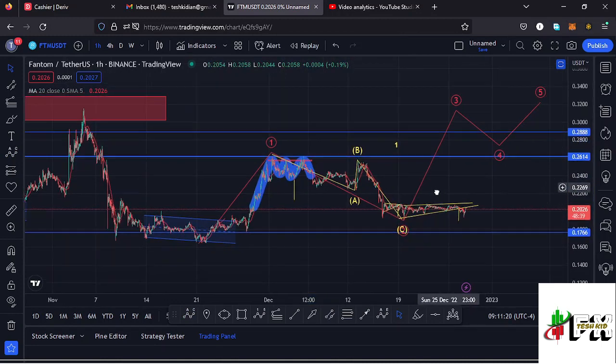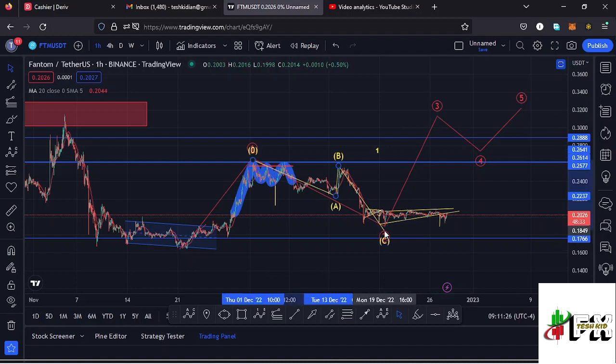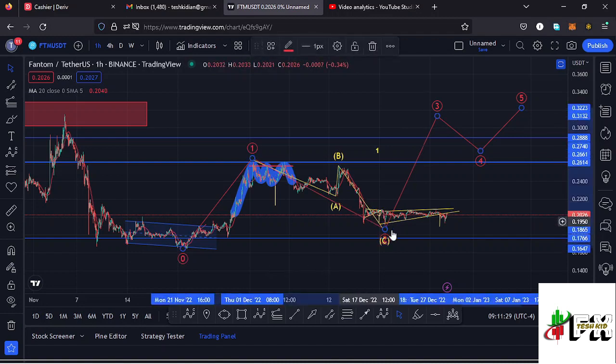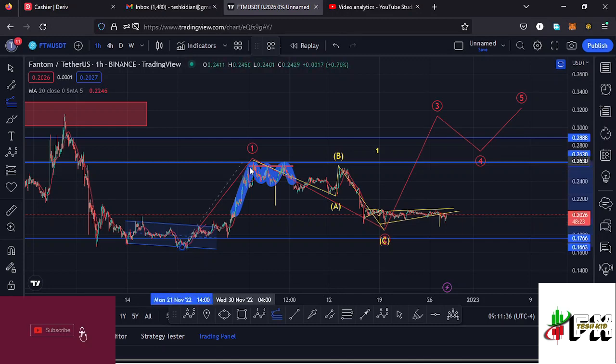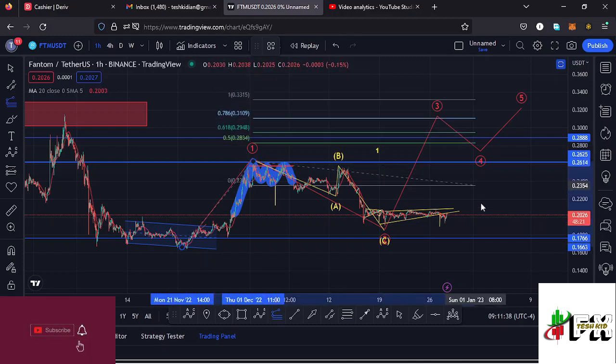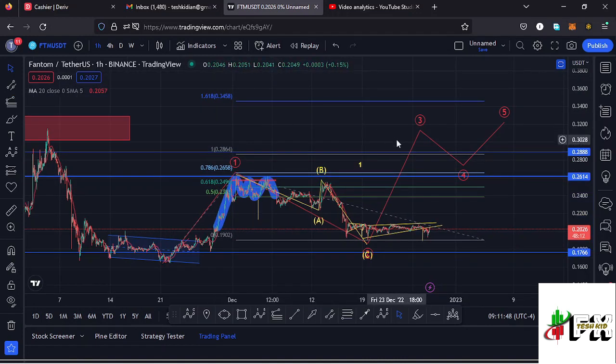And very soon I'm expecting this impulsive movement to the upside to start in the formation of a higher additive count 3 to the upside. And assuming that the low for this second wave is in, we can sketch out a minimum target area to the upside in the formation of this wave 3 using a trend based Fibonacci, connecting it from the low of the first wave to the high of that wave 1, then dragging the fibs to the low of the second wave, and that gives me a minimum target area in the formation of this wave 3 at the fib level